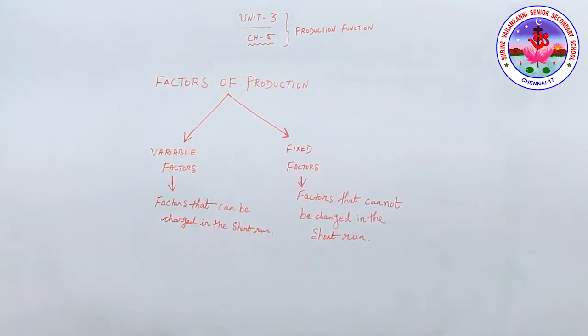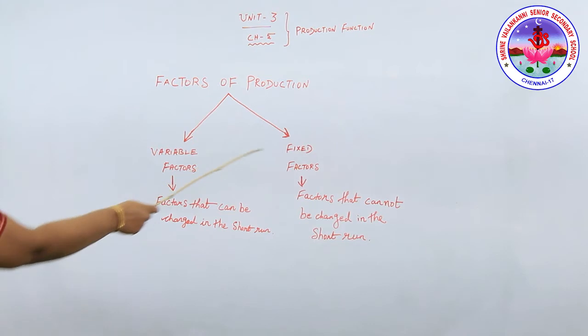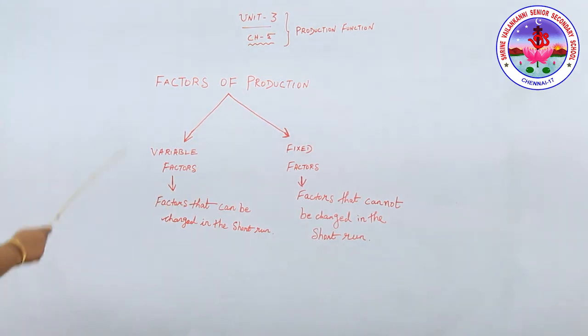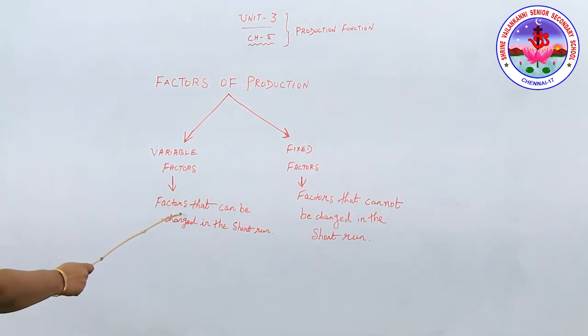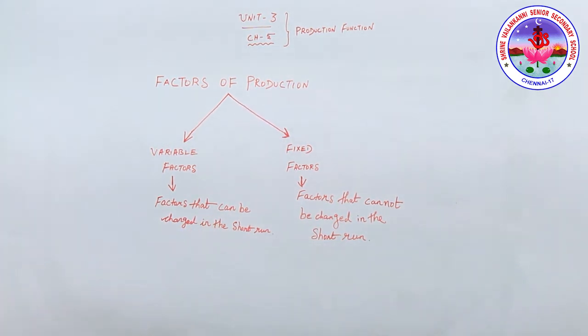Let's move on to the next one, factors of production. The factors of production we divide into two, variable factors and fixed factors. What is meant by variable factors? They are nothing but the factors that can be changed in the short run. Give me some examples of the variable factor. We can give the example of labor. Yes, and we can give the example of power, fuel, whatever it may be.